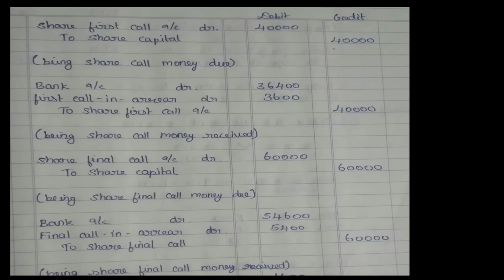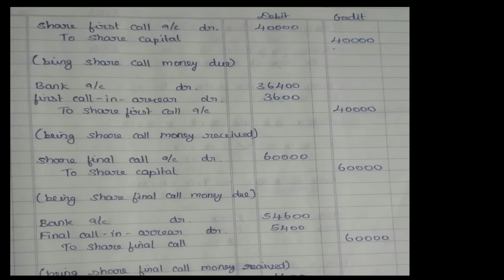Actually, in the first call, I'm supposed to receive 40,000. Out of 40,000, 3600 I didn't receive. So what is the remaining money I would have received? That is 36,400. That is what is written in the bank account debit in the first call money. Then I'll go to the final call.